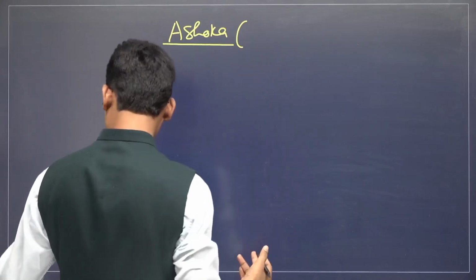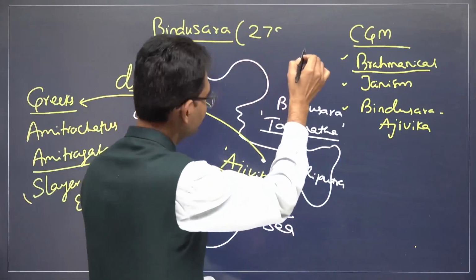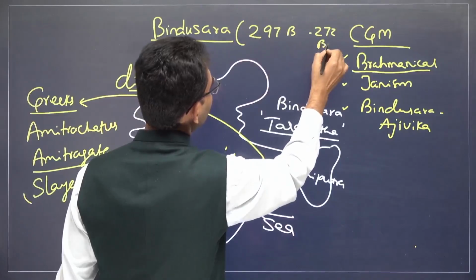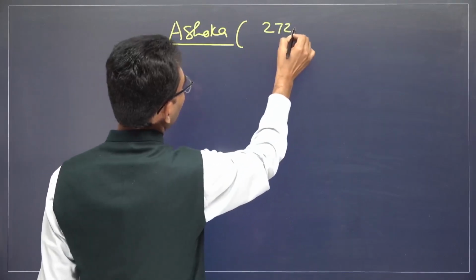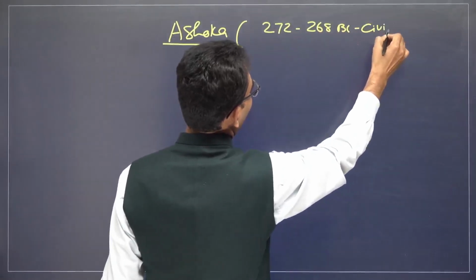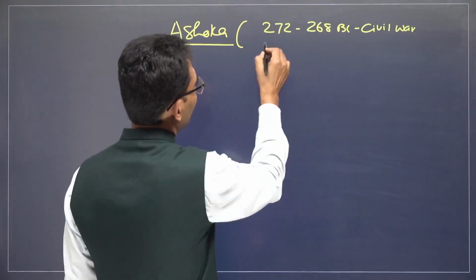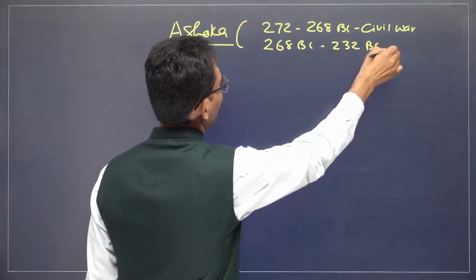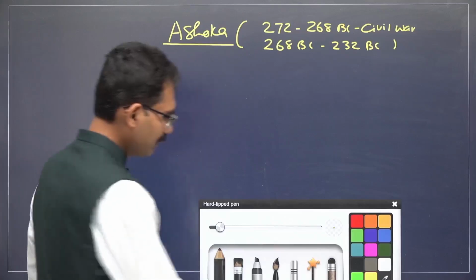When it comes to Bindusara, 297 BC to 272 BC. It seems from 272 BC to 268 BC, there was continuous civil war, with brothers fighting for the throne, and from 268 BC to 232 BC, Ashoka was the ruler. What happened during his time period?